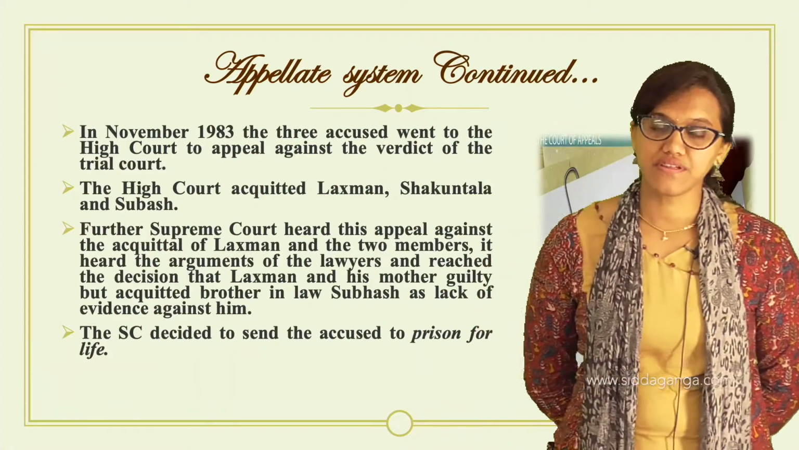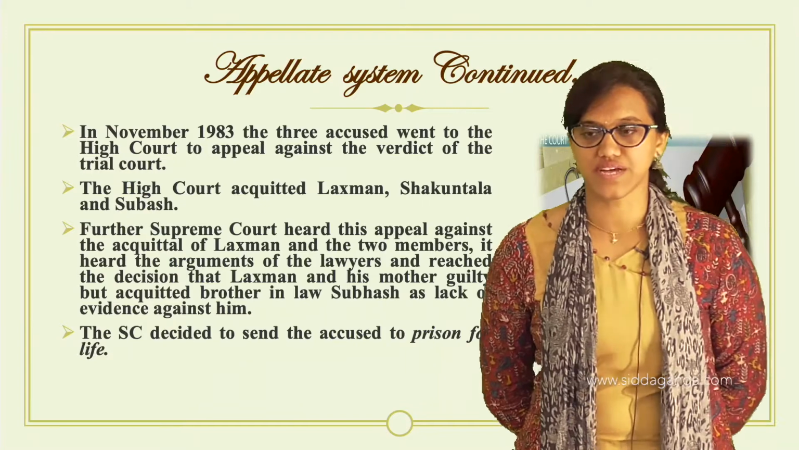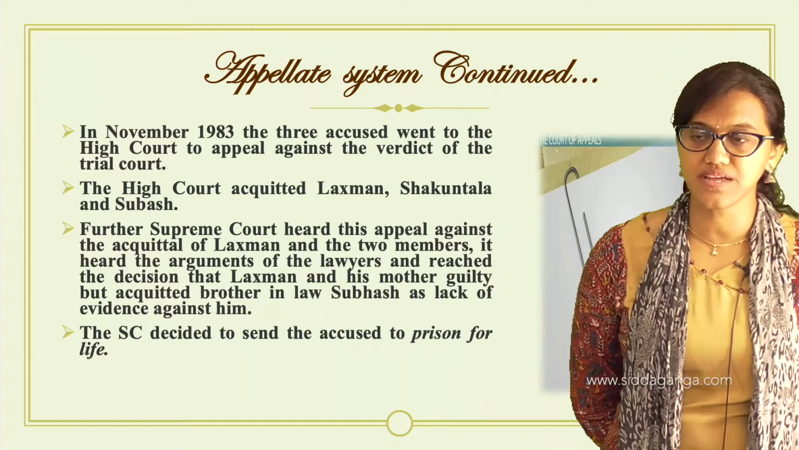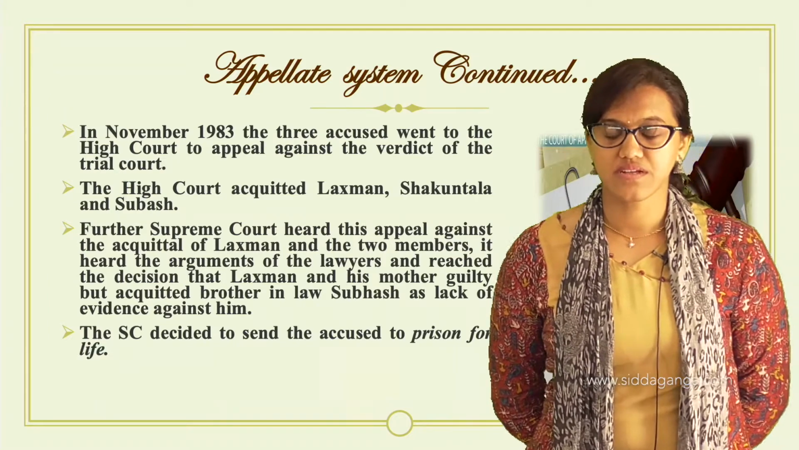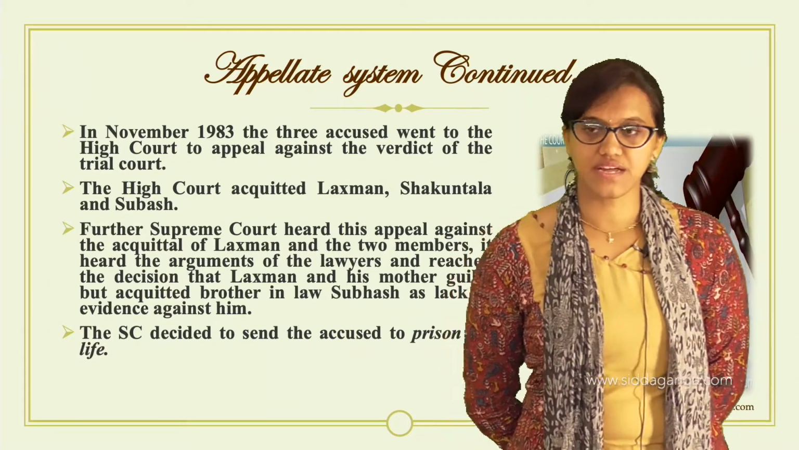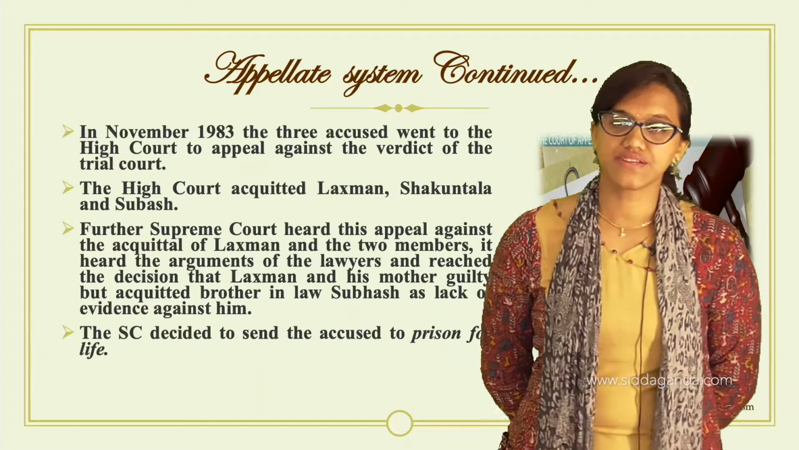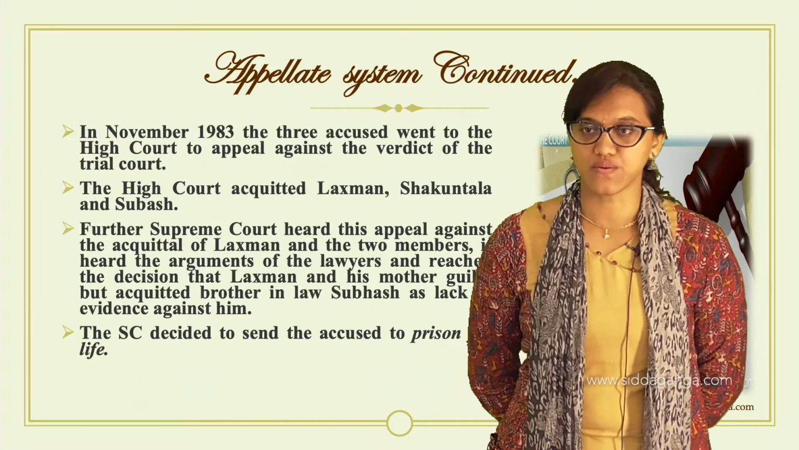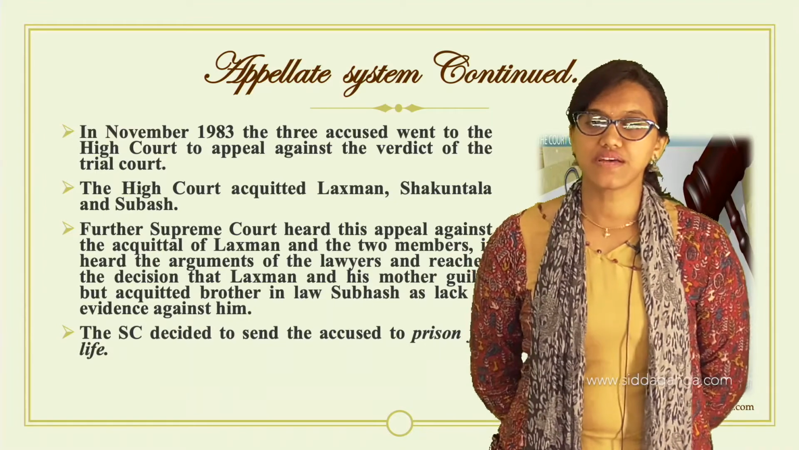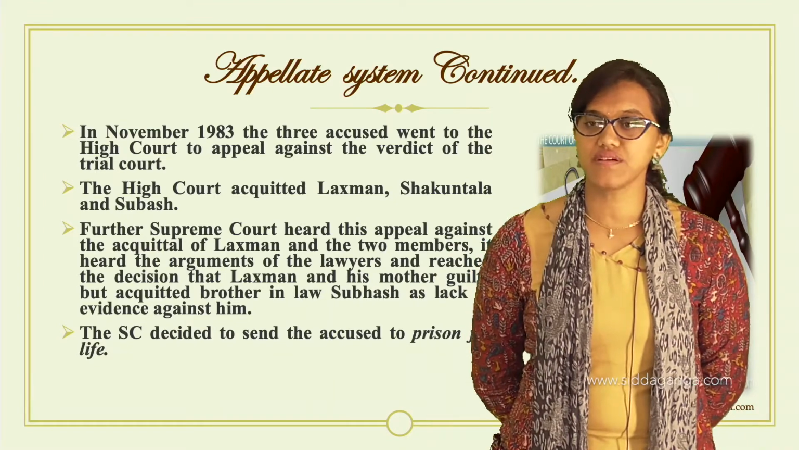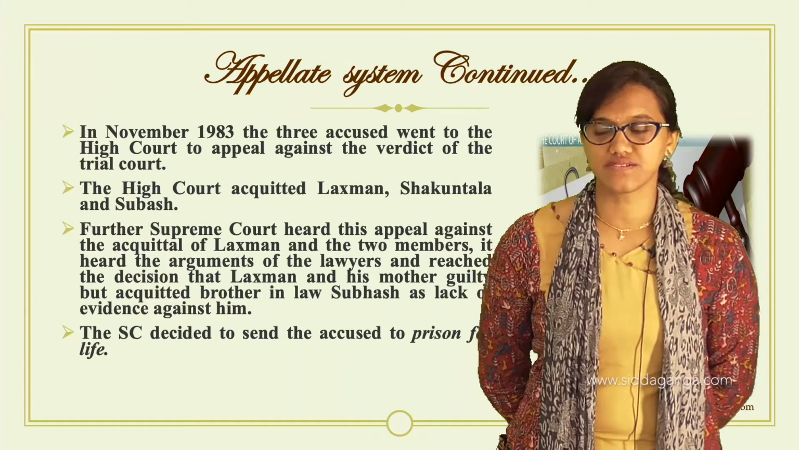So what happened in the year 1983? See, it took a long time. In the year 1983, the three accused, that is Lakshman, his mother and his brother, went to the High Court with an appeal. Now the High Court gave its verdict against the trial court.